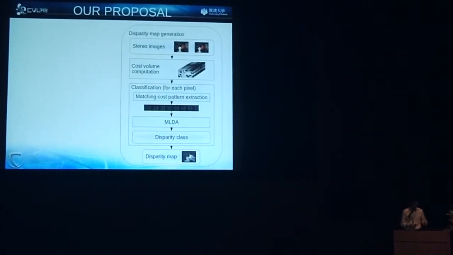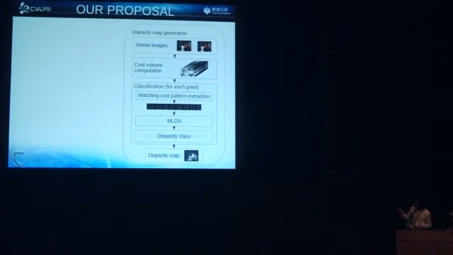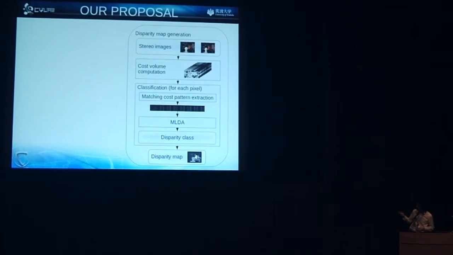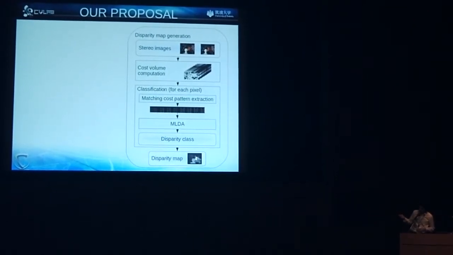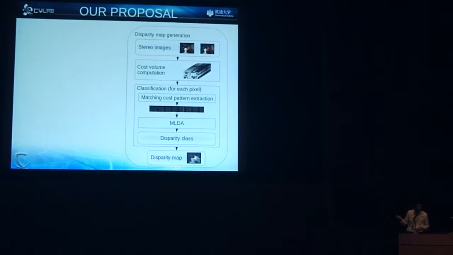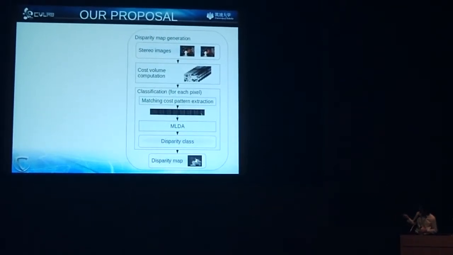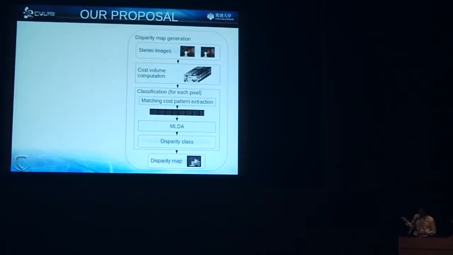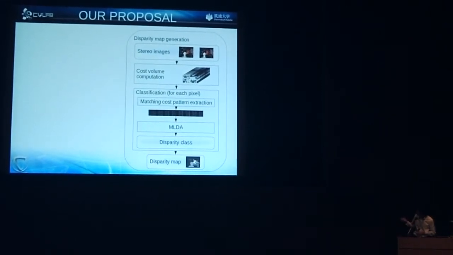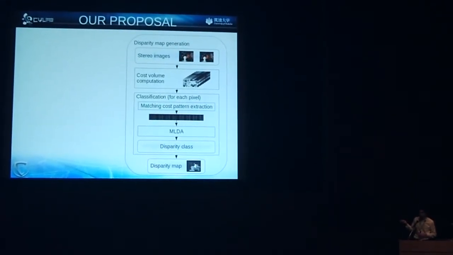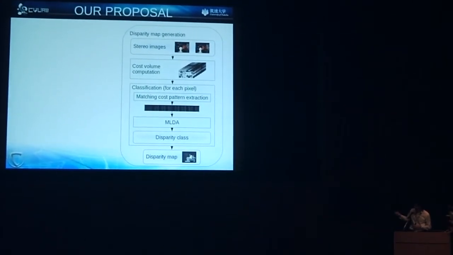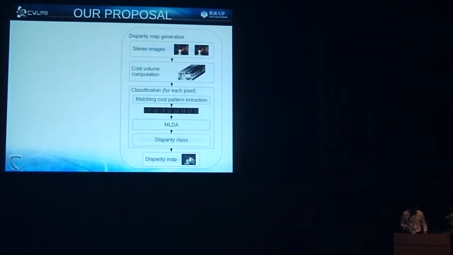So this is the outline of our proposal. We have as an input the stereo pair of images. We compute the cost volume, and then for each pixel, we extract what we call a matching cost pattern. I will explain about it later. And we input that pattern into a classifier, in this case, multi-class linear discriminant analysis. And the output of that classifier will be a disparity class, our disparity. And if we put all the pixels together, we get a disparity map.